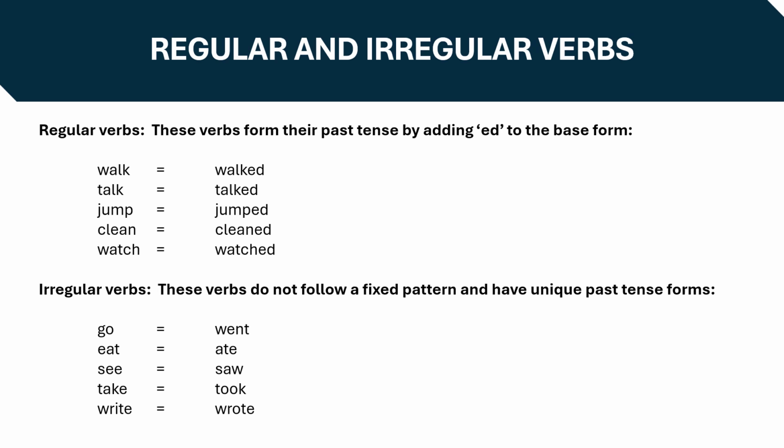Regular verbs form their past tense by adding ed to the base form. For example, talk becomes talked, walk becomes walked. Irregular verbs don't follow a fixed pattern and have unique past tense forms. For example, go becomes went, eat becomes ate, see becomes saw.